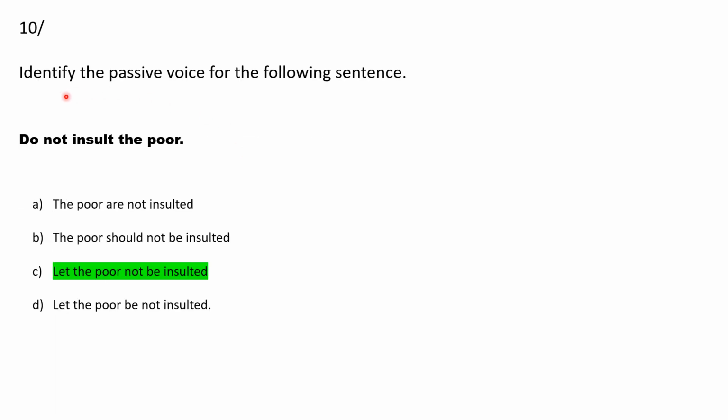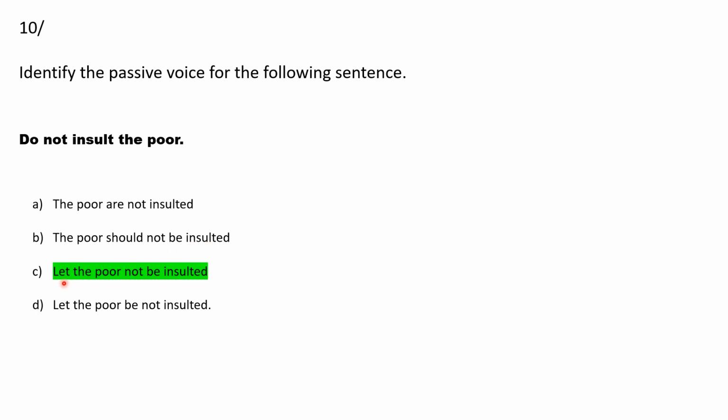Then identify the passive voice for the following sentence. And here the sentence is: do not insult the poor. So basically we can consider it as a command, as if somebody is telling us do not insult the poor. And we have to find out the passive voice of this sentence. Option A says the poor are not insulted. This is not the correct answer. Then the poor should not be insulted. This is also not the correct answer.